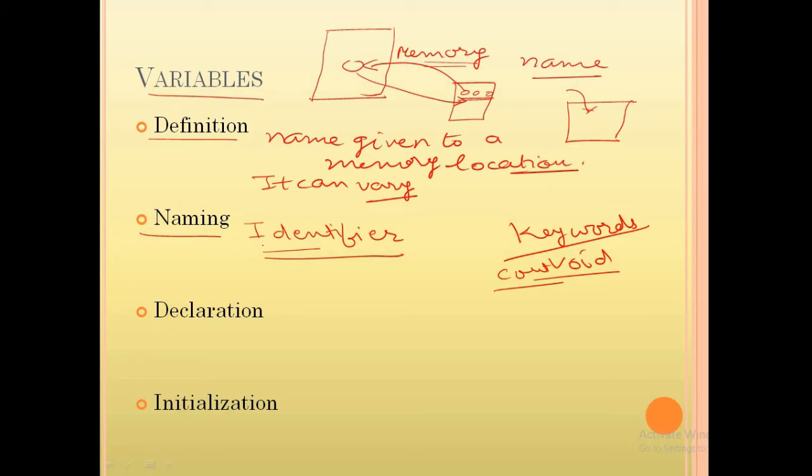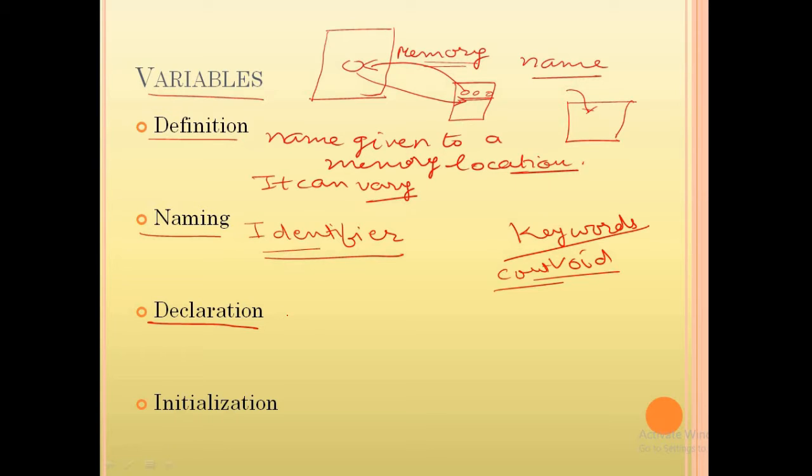No other special characters like comma, dollar and spaces can be used. So these are some naming rules. Then the next thing is, in C++, it is compulsory that before using any variable, you must declare it. Understand? Before using any variable, you have to declare it.